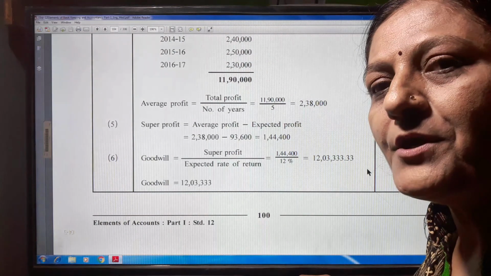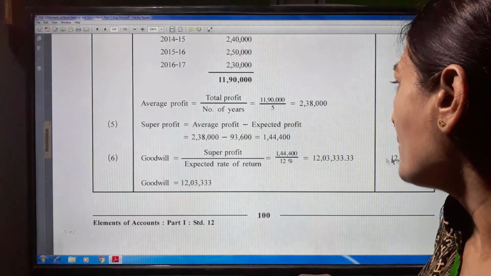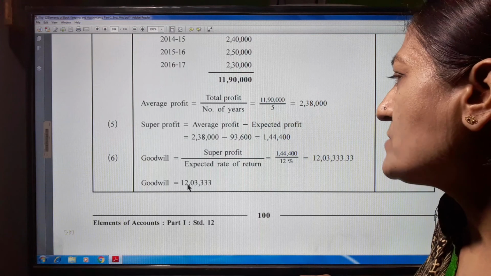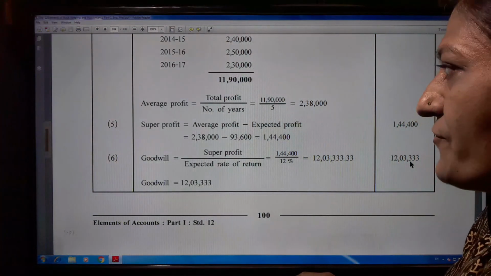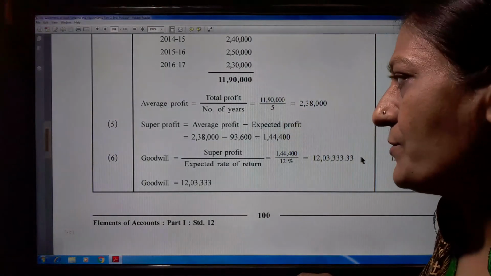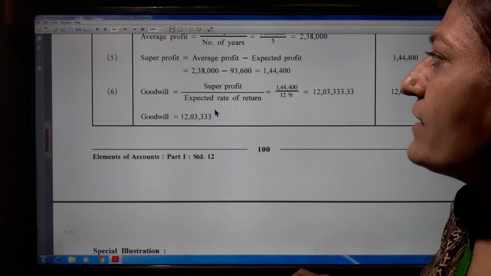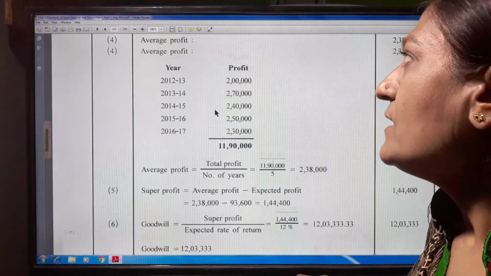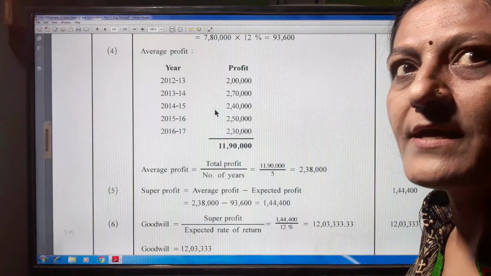After the point there is 33, which is less than 50, so we neglect this amount and write up to 12 lakh 3,333. After the column we put this goodwill amount. So this way our illustration number 8 is over. This is a very easy and simple calculation. Thank you.